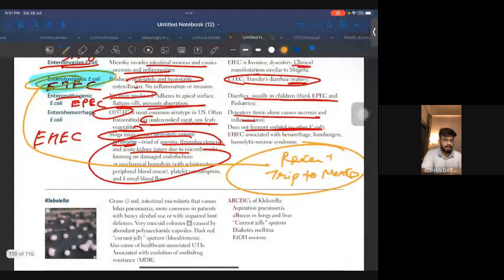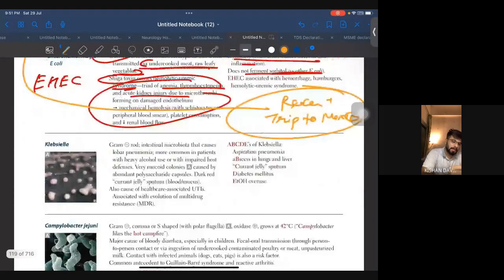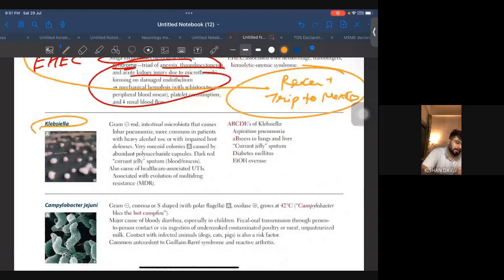All right. Okay. So that's all for the E. coli. Now coming to Klebsiella, a gram-negative rod, intestinal microbiota that causes lobar pneumonia, more common in patients with heavy alcohol use or with impaired host defense. So most commonly they will give you alcohol abuse. Okay, alcohol abuse. Another thing, dark red currant jelly sputum.